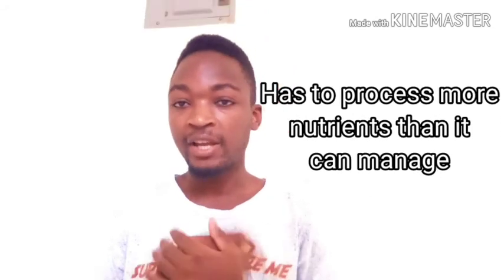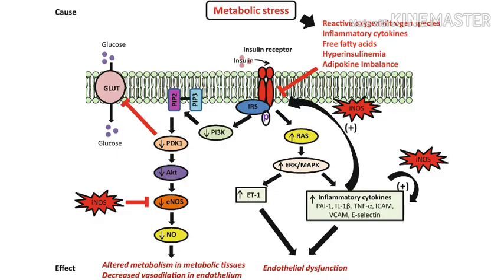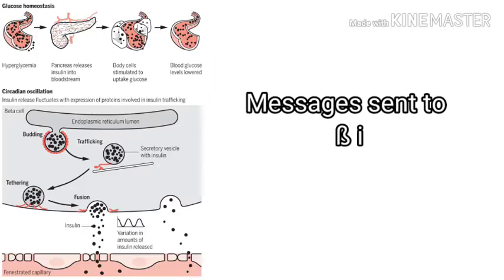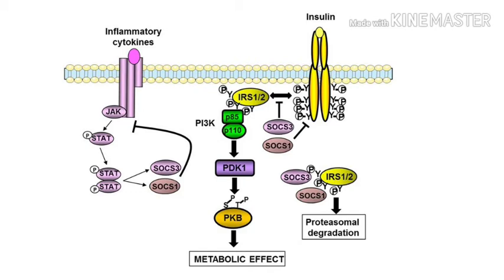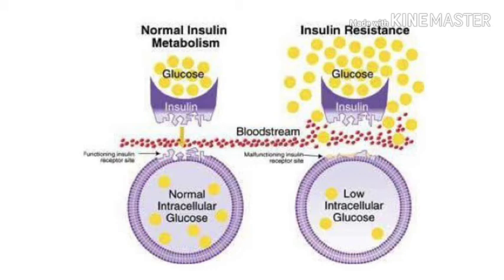This stress with the endoplasmic reticulum triggers an inflammation that releases proteins called cytokines. A message is sent to the beta cells in the pancreas not to produce insulin, and cytokines in turn also block the signals of insulin receptors, thus gradually causing the cells to become resistant to insulin.